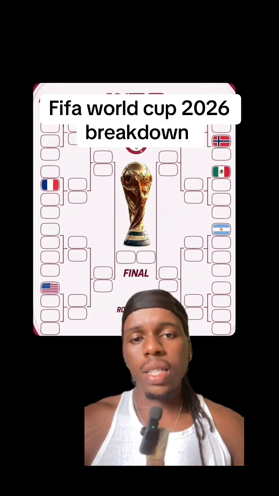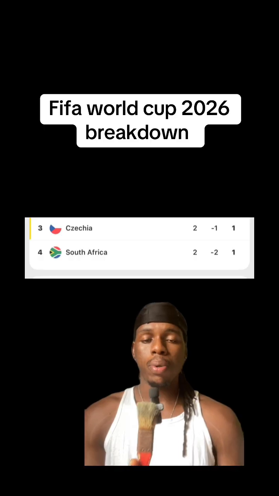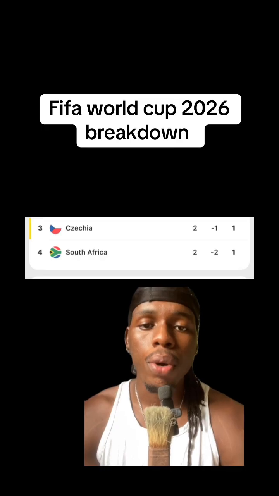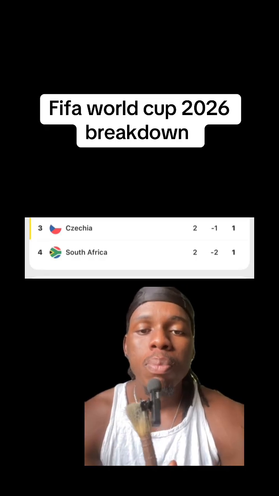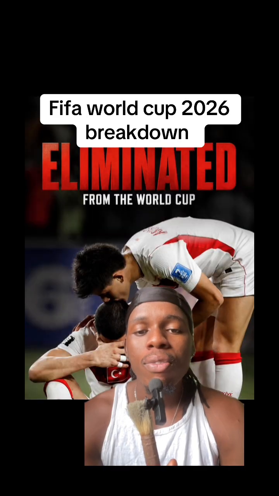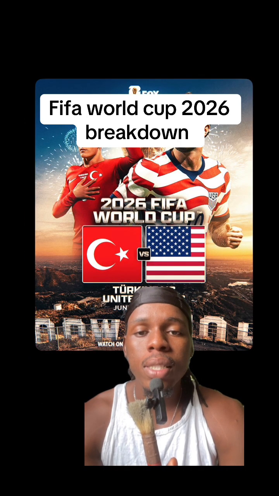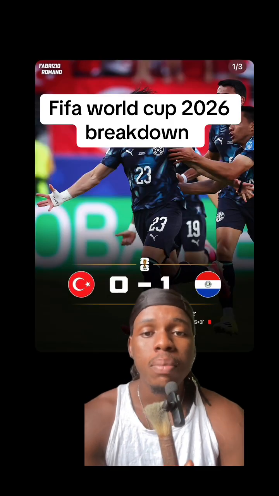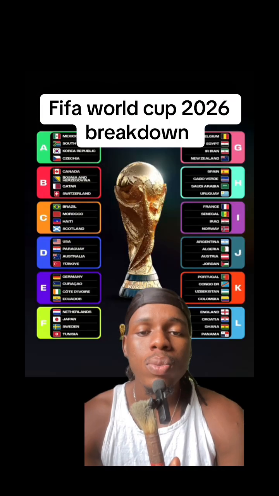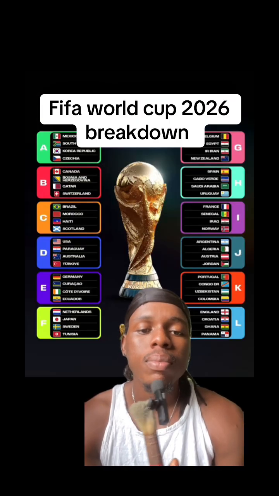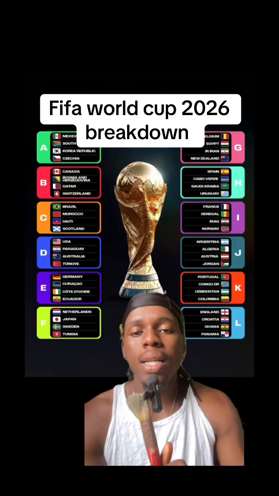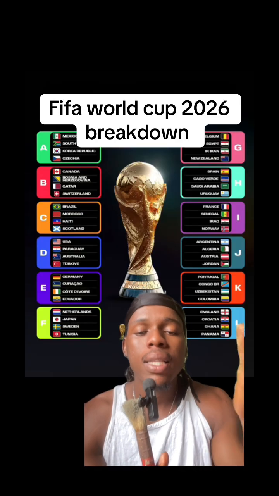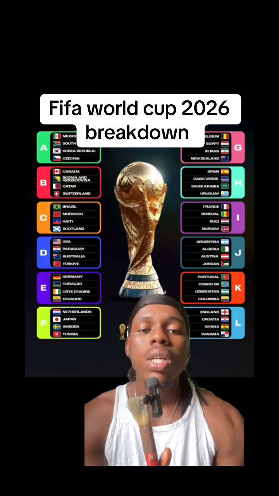Another new update is if 2 teams from a group are trying to qualify, for example, let's say the third and the fourth team are both locked on 3 points, then they proceed to use the head-to-head rule, which was implemented recently. As you can see, Turkey were confirmed eliminated recently, despite still having a match in hand, and could end up tied on points with Paraguay. But the fact that Paraguay already defeated them, so if they end up being tied on points with Paraguay, they still will be eliminated. And if they are still tied on points after using the head-to-head, for example, let's say the match was a 1-1 draw with the team they are tied on points with, then they proceed to use the goal difference.